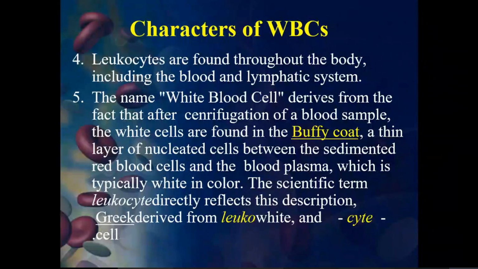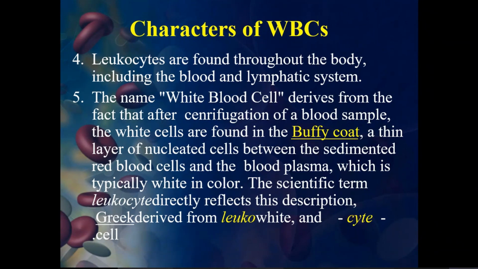You also know that red blood cells are enucleated cells, they do not have any nucleus, whereas white blood cells are nucleated cells. You see the basic difference between white blood cells and red blood cells, right? The nucleus is present in white blood cells and absent in red blood cells.